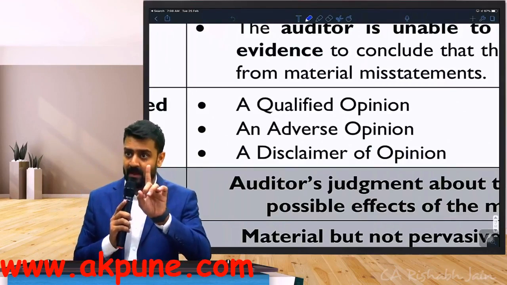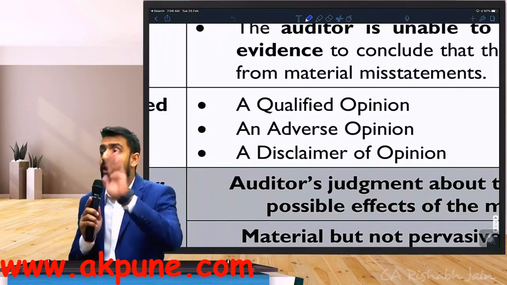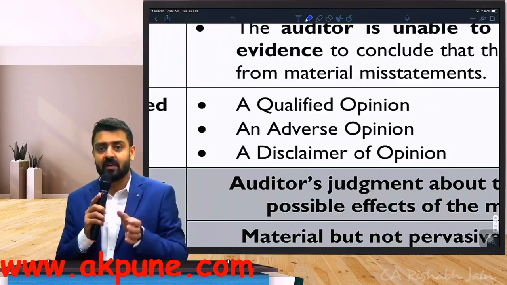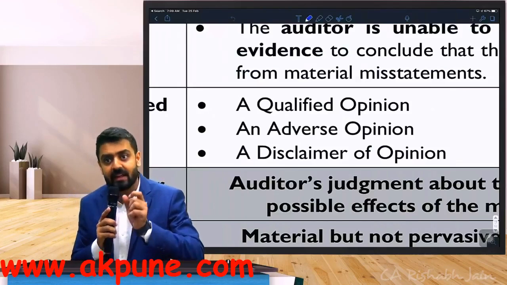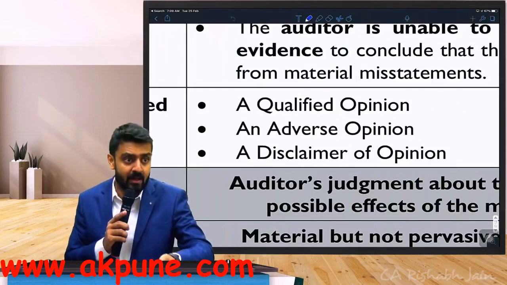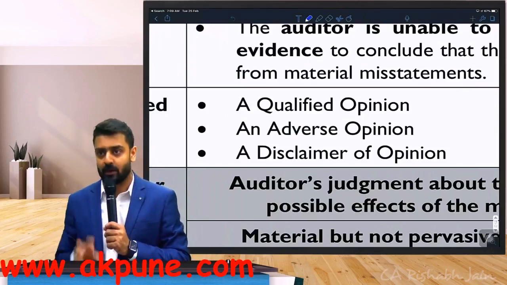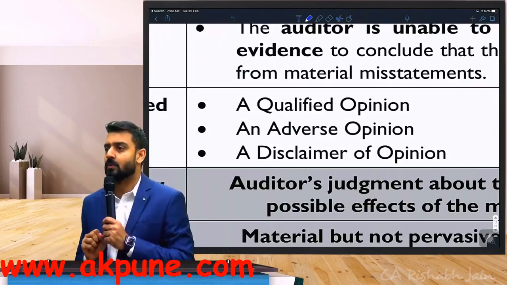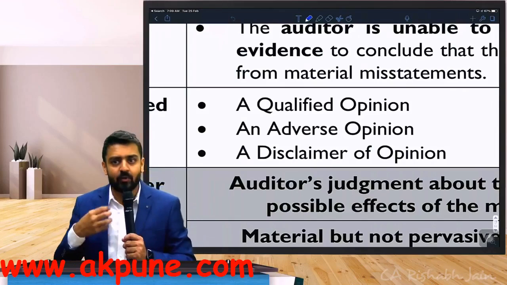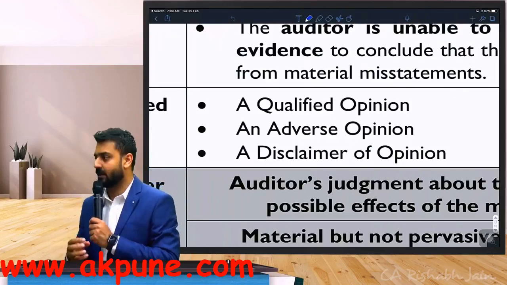So remember, if there is a misstatement which is not material in nature, you will not give a modified opinion. You will give a clean opinion. Only when there is a material misstatement or a possible material misstatement, then only we go towards 705, that is modified opinion. Do you understand that? Yes or no? Can you proceed? So now, how do we decide which kind of modification is appropriate under what circumstances?